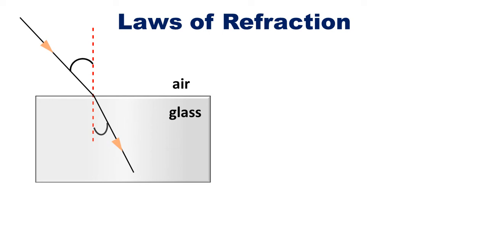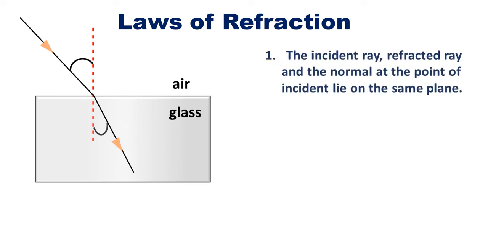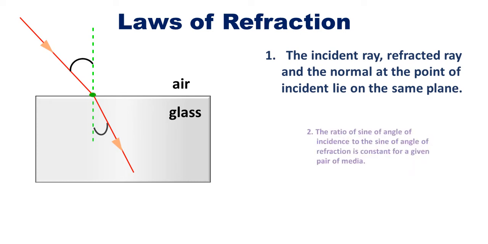Now laws of refraction. What are the laws of refraction? First law states that the incident ray, refracted ray and normal at the point of incidence lie on the same plane. So this is the incident ray, refracted ray and the normal at the point of incidence lie on the same plane. So this is first law.